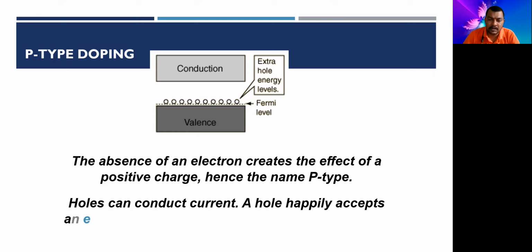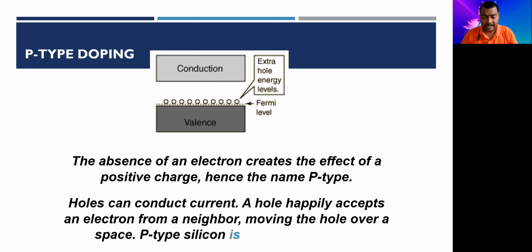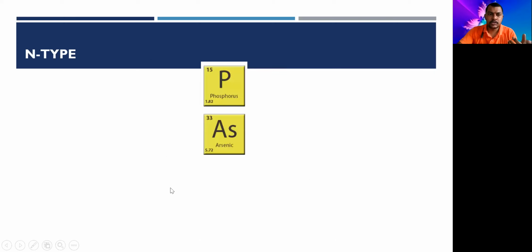Right. The holes can conduct current, and a hole happily accepts an electron from a neighbor and moves the hole over a space. P-type silicon is a good conductor of electricity, right? So a small amount of impurity will give you millions of holes, right? So it is a good conductor of electric heat and electricity. So this was P-type, and for N-type, pentavalent impurity is added. I will let you know everything.